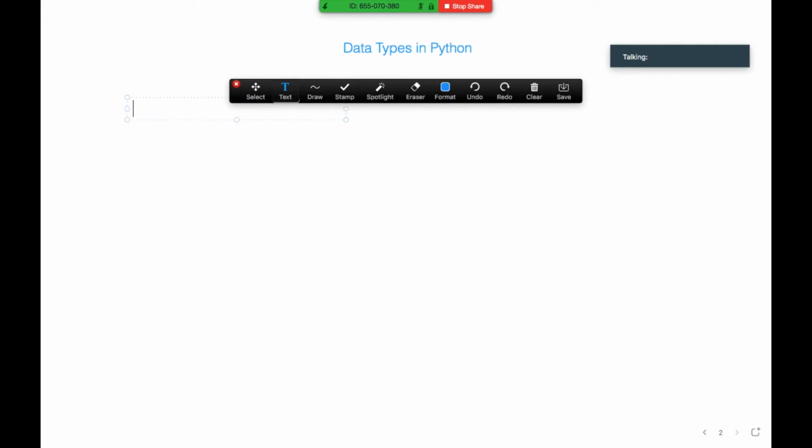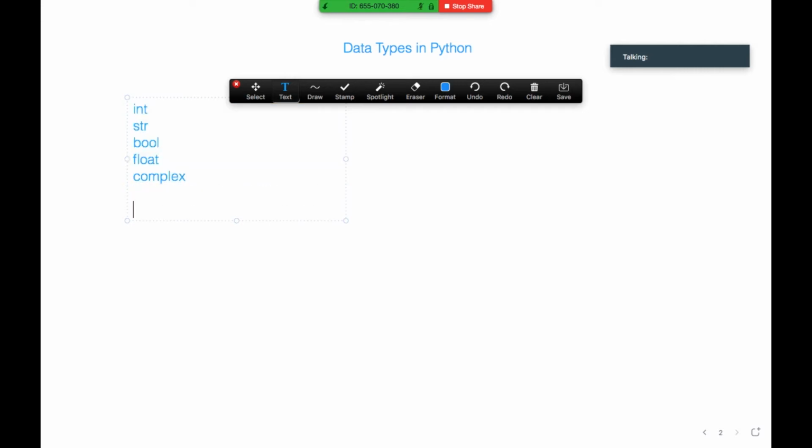The first one is int, then str for string, bool for boolean, float for fractional numbers, complex for complex numbers in mathematics. These are the basic data types available in Python.